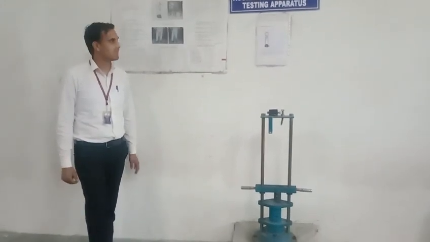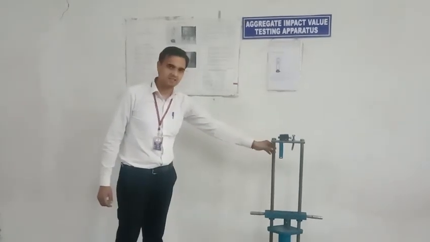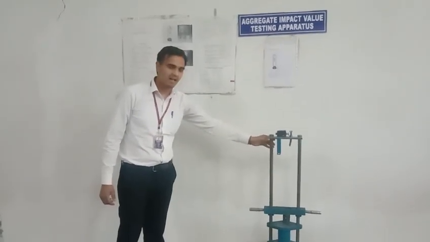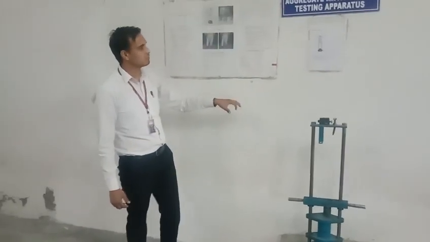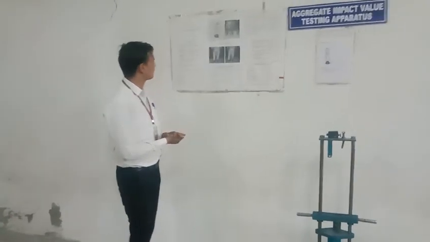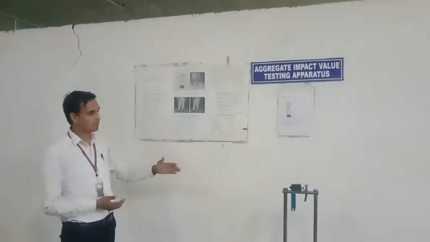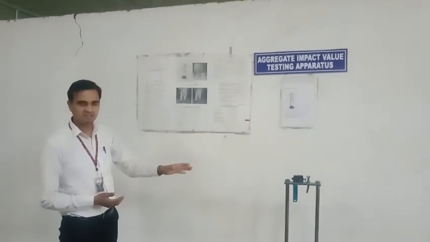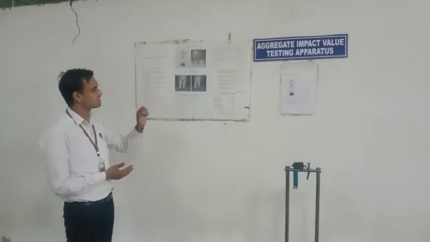Today my topic is aggregate impact value of aggregate. These are the operators which are used for checking the aggregate impact value. Basically, this test is used for the toughness value of the aggregate. So, firstly we discuss what the significance of this test is, what the procedure for conducting the toughness test is, and what the IS specification for this test value is.